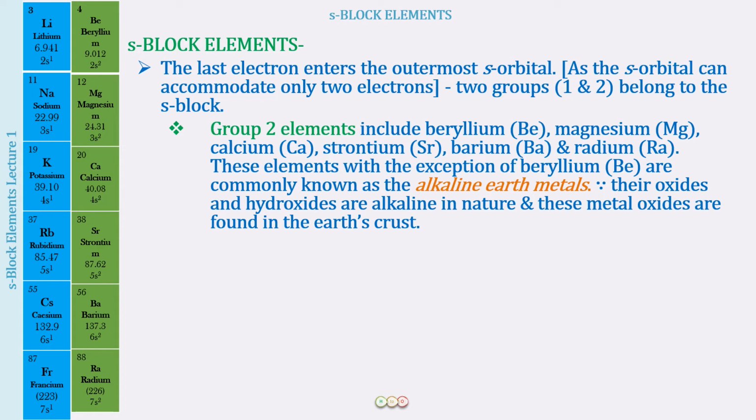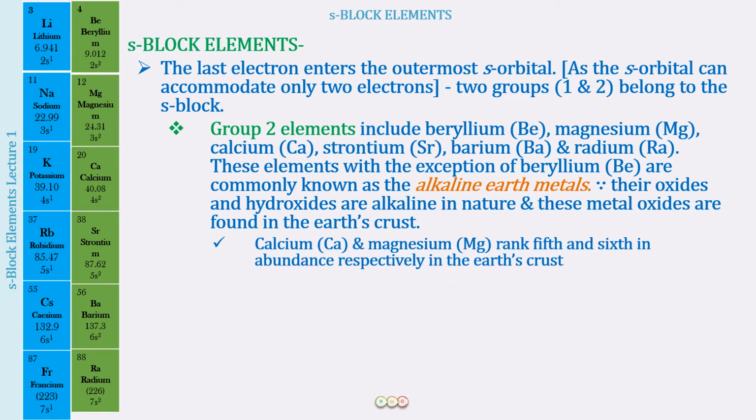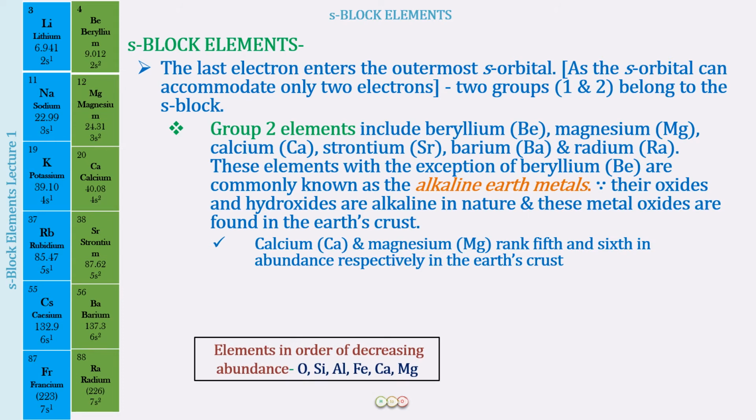Certain important things that you have to remember, which are given in the NCERT textbook, are that calcium and magnesium rank 5th and 6th in abundance in the earth's crust. They come after the first 4. Let me show you that also. Oxygen is maximum present in the earth's crust, then silicon, aluminium, iron, and then it is going to be calcium and magnesium.